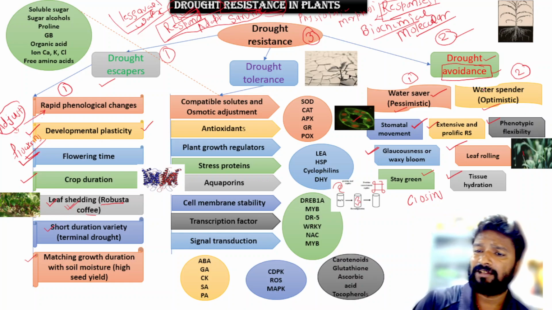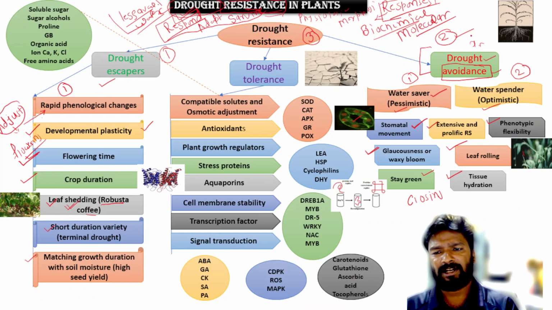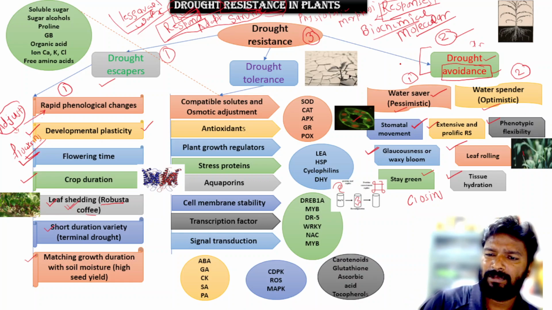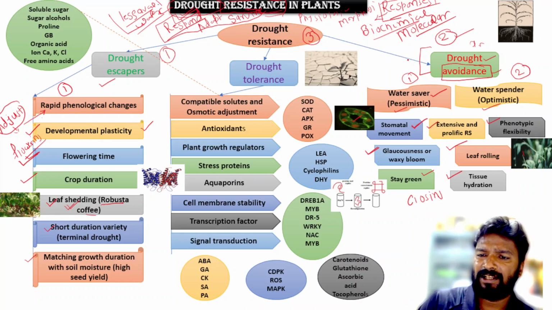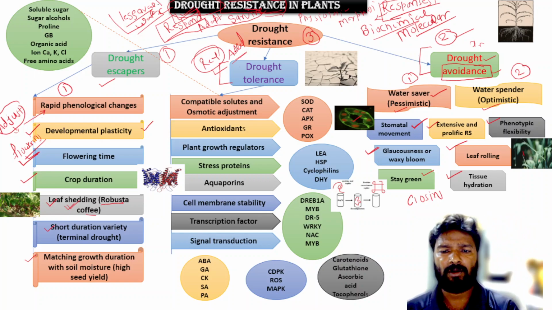So friends, these are also plants which are not real fighters against the drought stress, because they have certain mechanisms which provide drought avoidance or somehow some level of tolerance. So these are the second type of plant. Now come to the third type of plant, known as drought tolerance. These are the plants which are real fighters and they have adaptive mechanisms which make them drought tolerant.